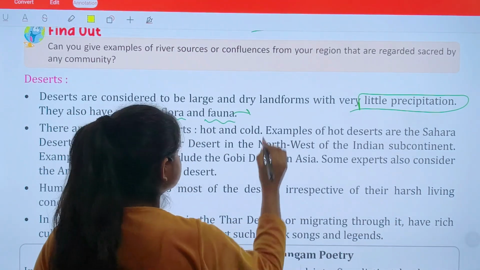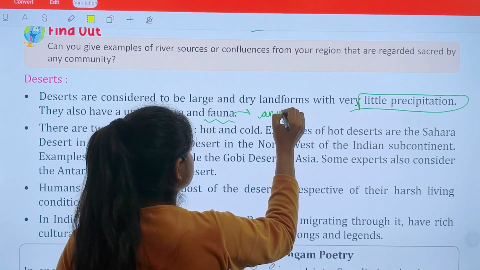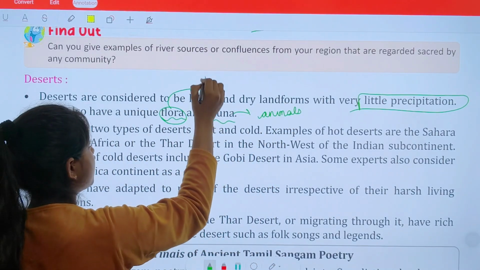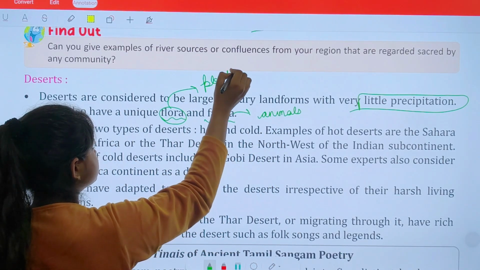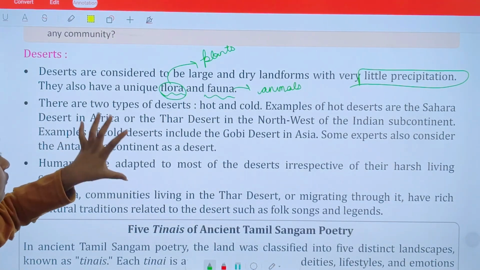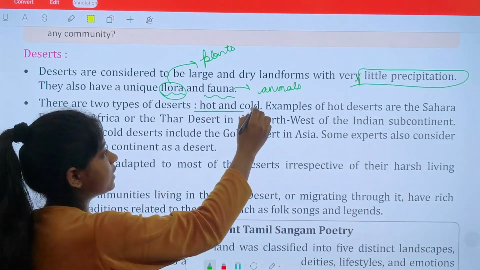Okay, so they are talking about animals, and from flora they are talking about plants. Okay, so there are two types of deserts, hot and cold. Okay, we have two kinds of deserts.